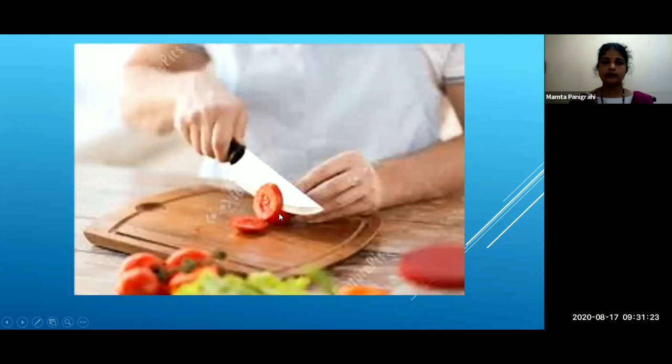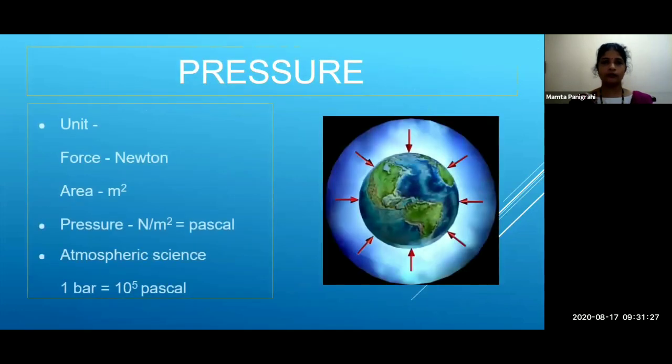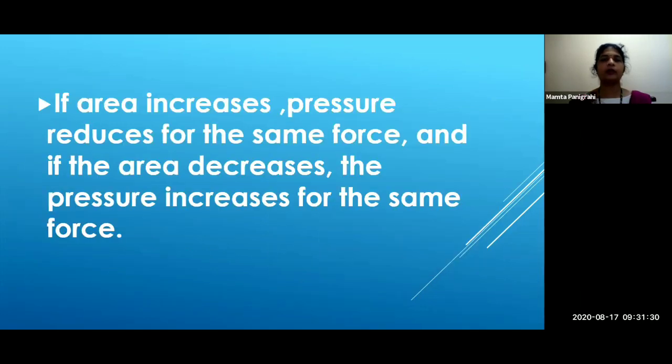So you understood this line? Area increases, pressure reduces for the same force. And if the area decreases, the pressure increases for the same force.